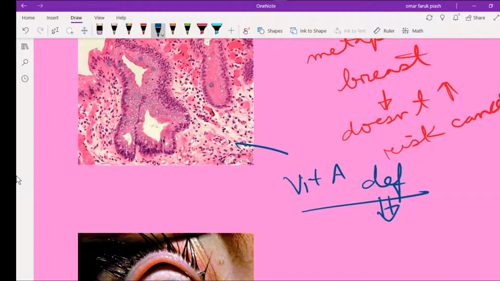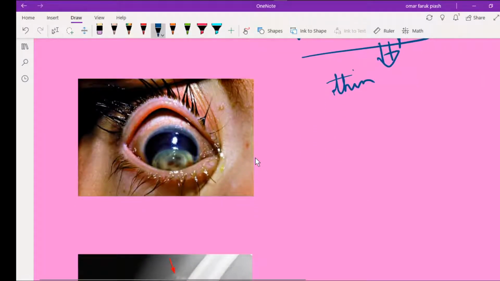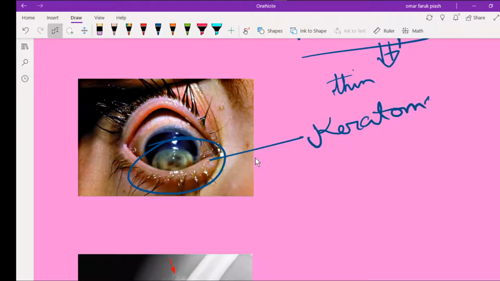In vitamin A deficiency, the thin squamous lining of the conjunctiva undergoes metaplasia into stratified keratinized squamous epithelium. This is the picture of keratomalacia, and this change is called keratomalacia.